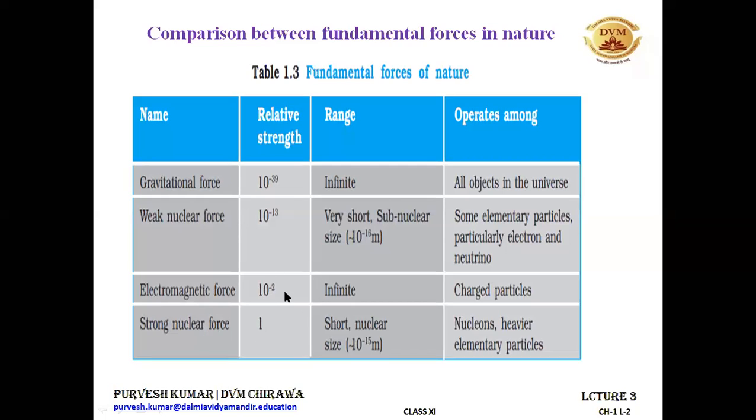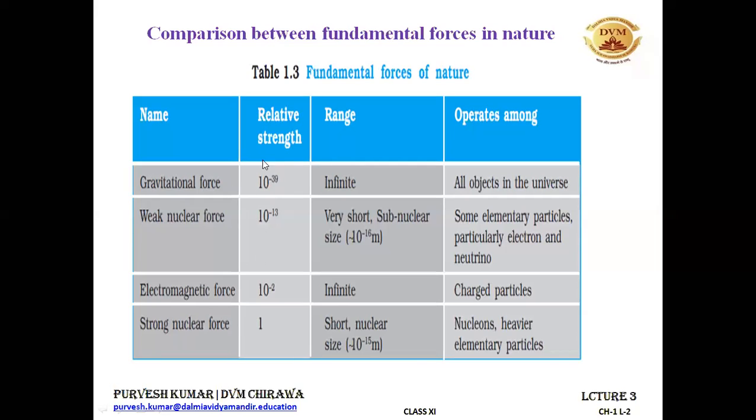Electromagnetic force is smaller than the strong nuclear force, and the weak nuclear force is 10 to the power 13 times smaller than the strong nuclear force. So it will be 1 upon 10 to the power 13 of the strong nuclear force, and the gravitational force is 10 to the power 39 times smaller than the strong nuclear force.